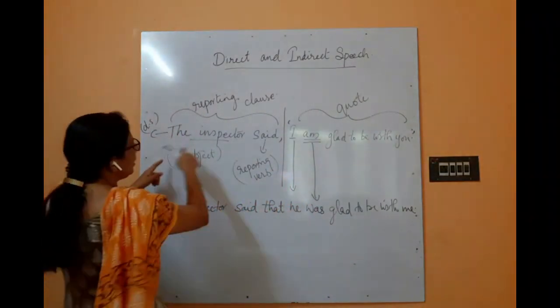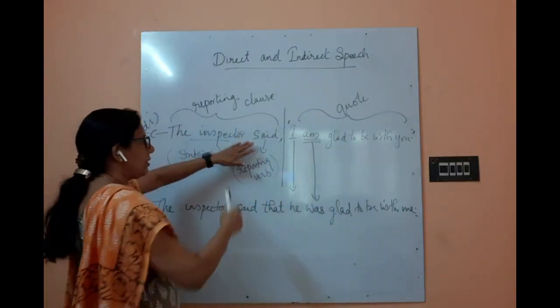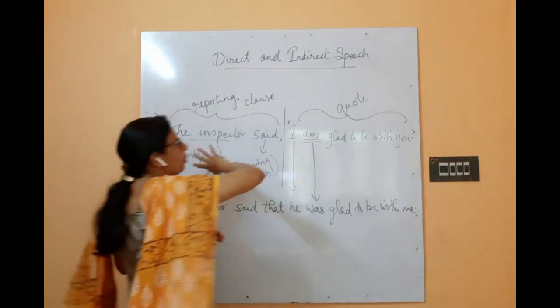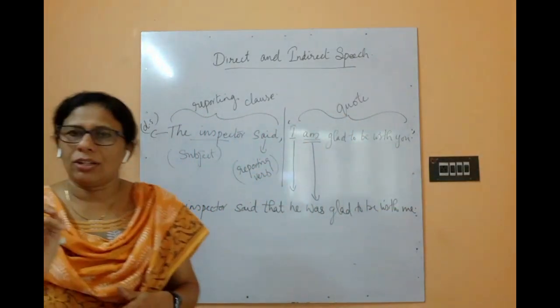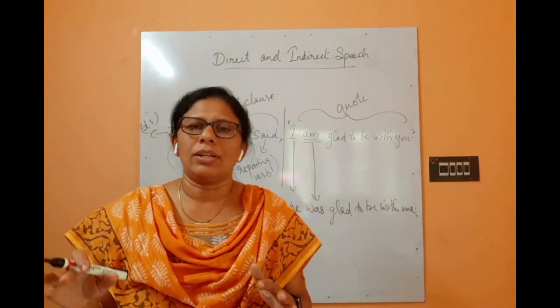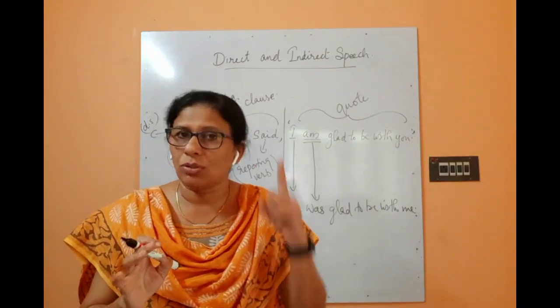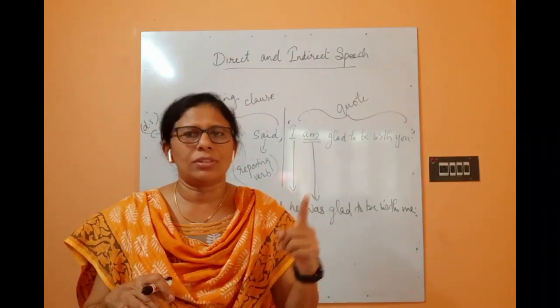So the inspector said, "I am glad to be with you." This is a direct speech, and when we convert this direct speech to indirect speech, remove all the punctuation, keep only one full stop at the end of the sentence, and whatever is the kind of the sentence, we will convert that sentence to a statement form. That is also very important. Of all the four kinds of sentences, the first one is statement.